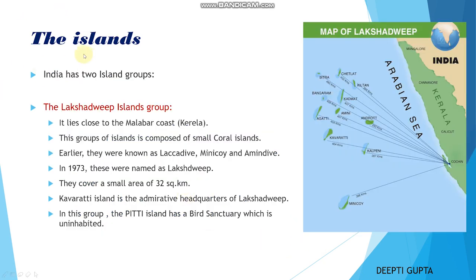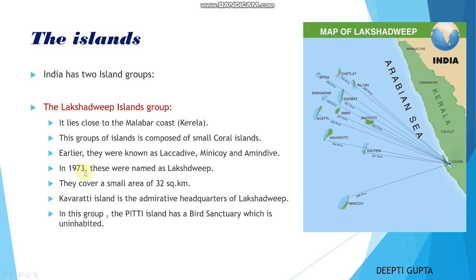Now coming to islands. India has two island groups. First, the Lakshadweep Islands. They lie close to the Malabar coast, nearby Kerala. This group of islands is composed of small coral islands. Earlier they were known as Laccadive, Minicoy and Amindivi.